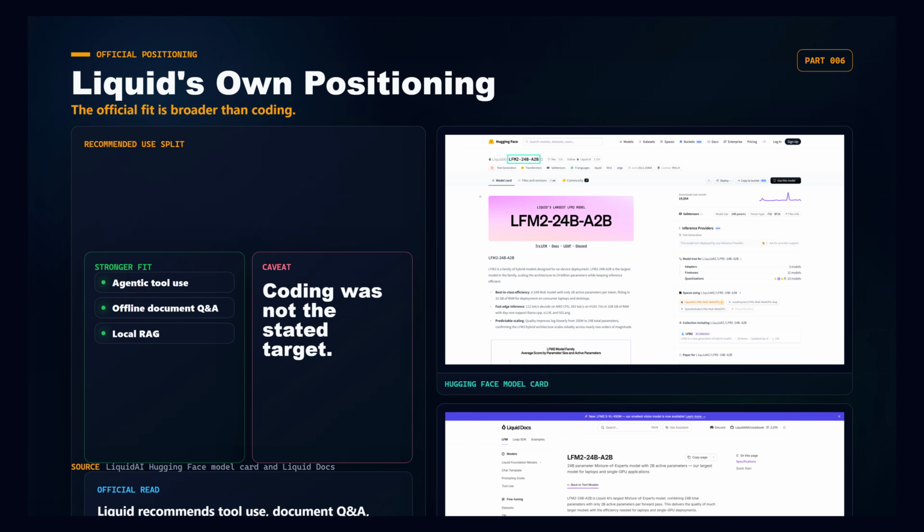Here is the first reality check. Liquid does not primarily sell this as a coding model. The model card calls it a general-purpose instruct model without reasoning traces, and recommends it for agentic tool use, offline document summarization and question answering, privacy-preserving support agents, and local retrieval augmented generation pipelines. It also explicitly says Liquid does not recommend the model for coding because it was not optimized for that purpose.